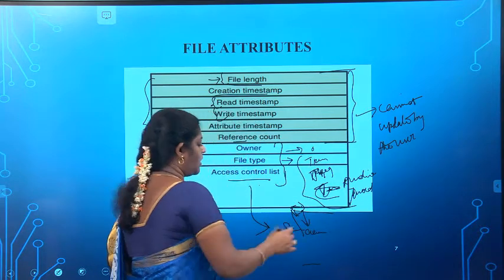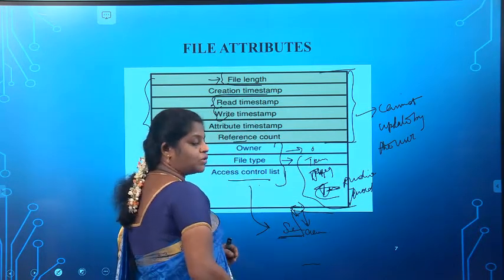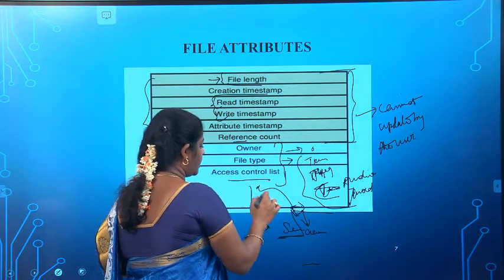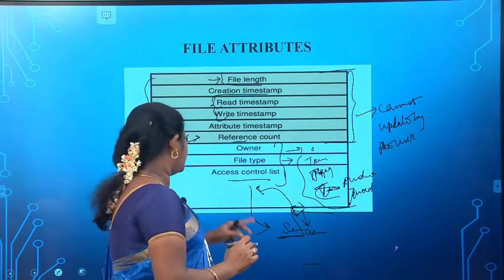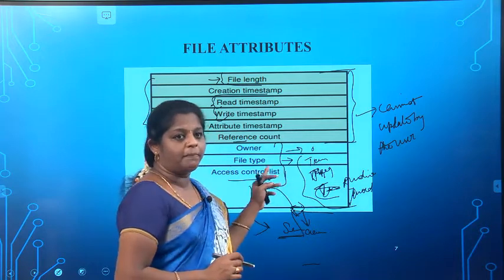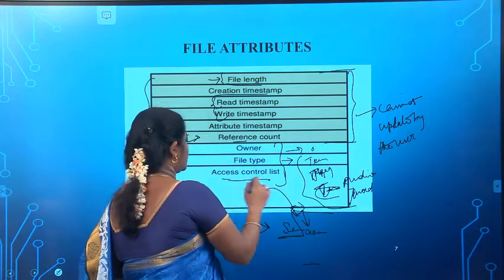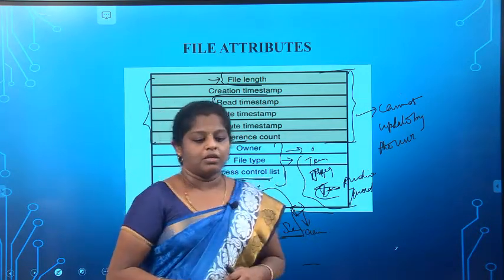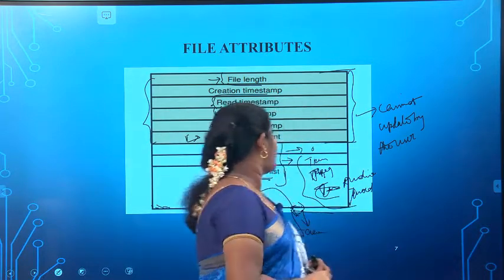That list is provided in the file in the place of the access control list. So this is about the file attributes.